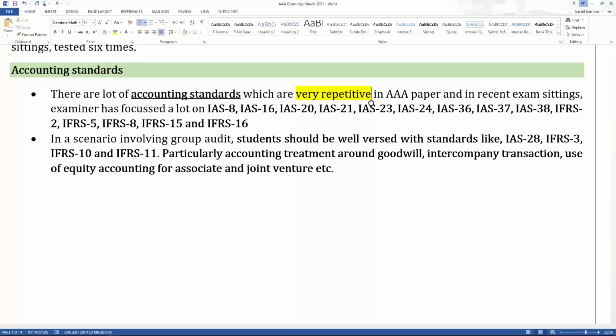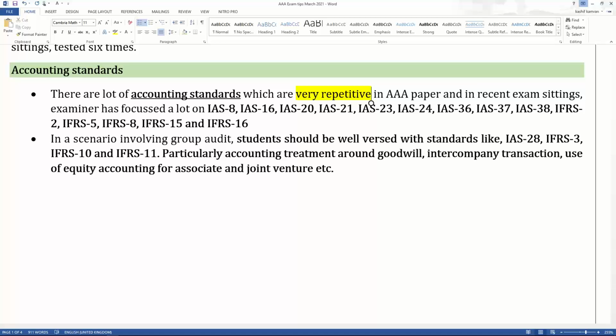Then in a scenario involving group audits, you must have seen a lot of question number 1, which starts with a group audit scenario. In a group audit scenario, you will get the typical standards, but the examiner might also involve the standards which relate to the group. For example, the examiner might test your knowledge on IAS 28, how you account for an associate, or on IFRS 3, how you account for goodwill, or on IFRS 10, how you eliminate the intercompany balances at the time of consolidation. Or the examiner might test your knowledge on IFRS 11, the joint venture, how you account for or recognize a joint venture.